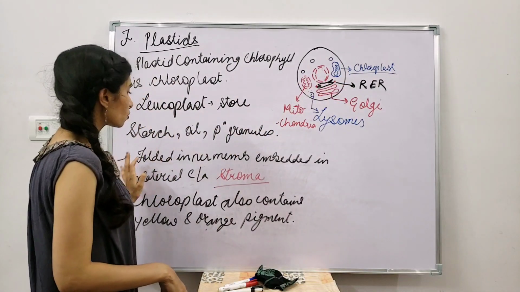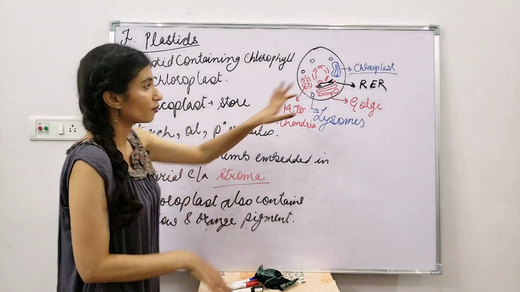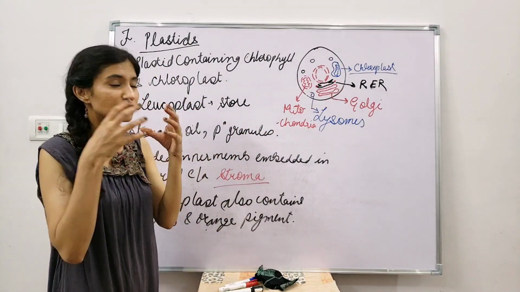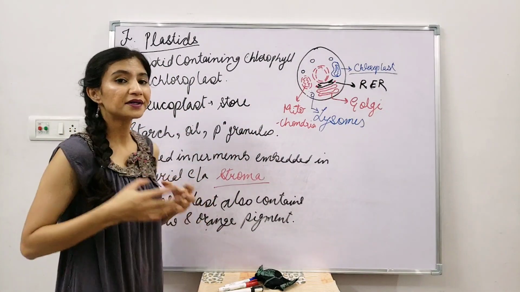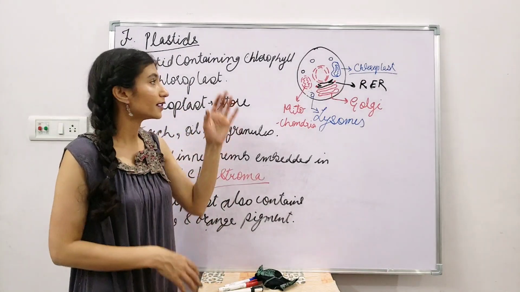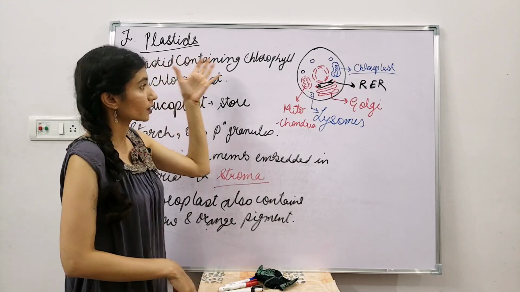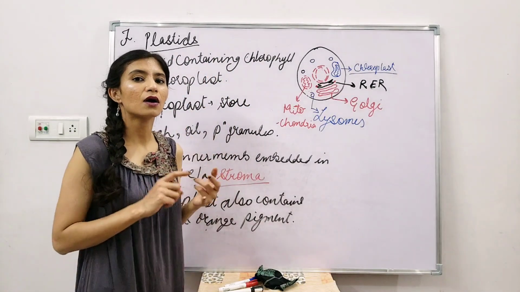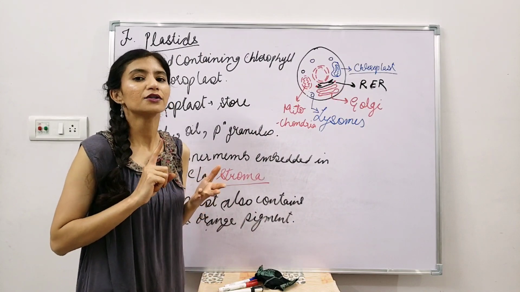Okay, the inner layer of the chloroplast is actually being folded just like the mitochondria and embedded in a material which is called stroma. Okay, chloroplast, other than containing the green pigment, that is chlorophyll, it also contains two other pigments, that is the orange pigment and that is the yellow pigment.